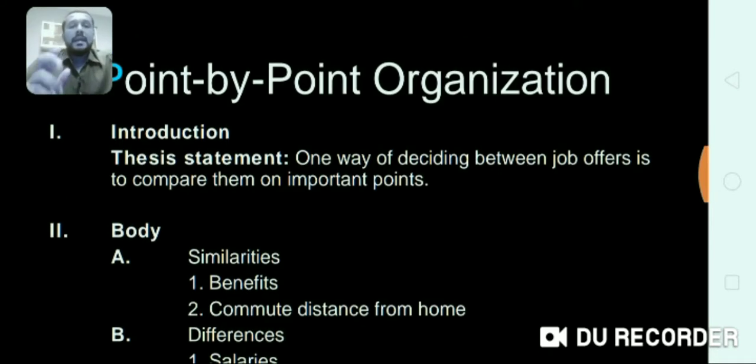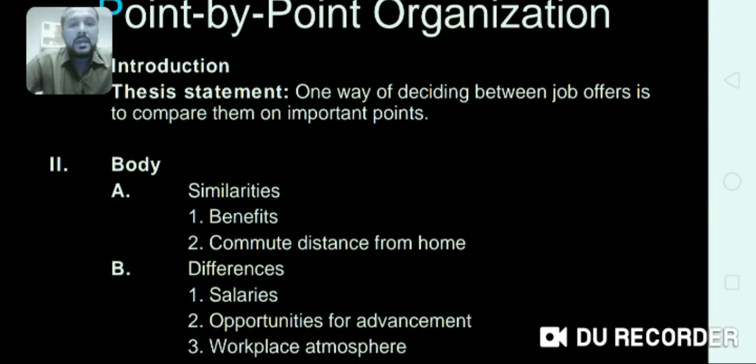Another outline is given here. One way of deciding between two job offers is to compare them on important points. Body paragraph is similarities. First you will write the similarities of job A, meaning its benefits, commute distance from home.